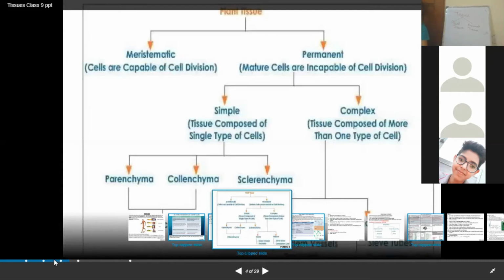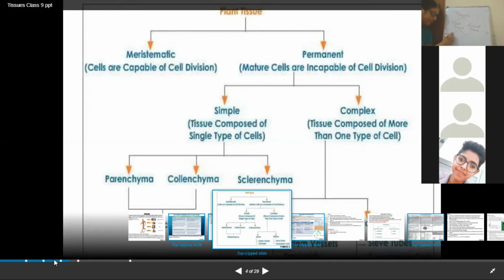Next is plant tissue. You can see here, now we will talk about plant tissues in detail. Plant tissues can generally be categorized into two subheadings.